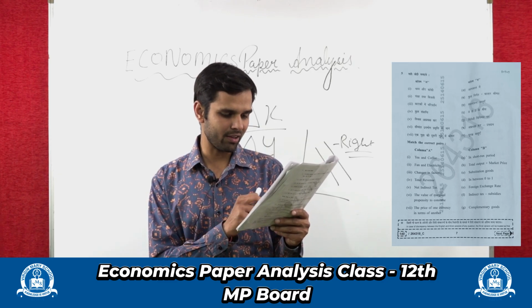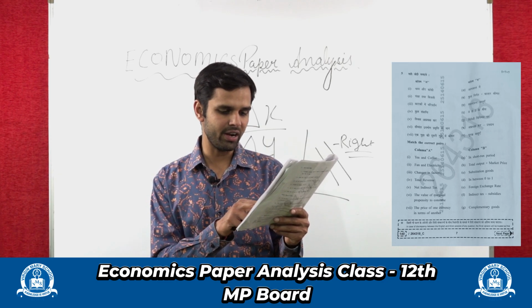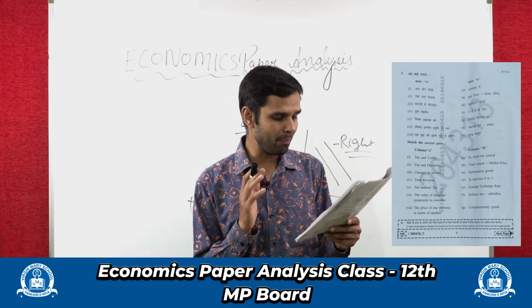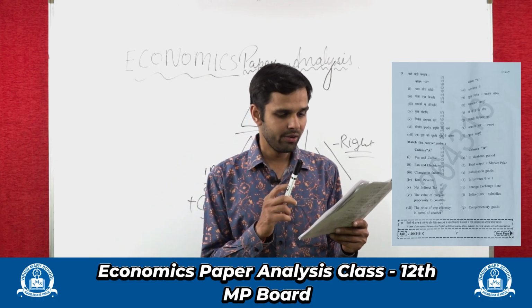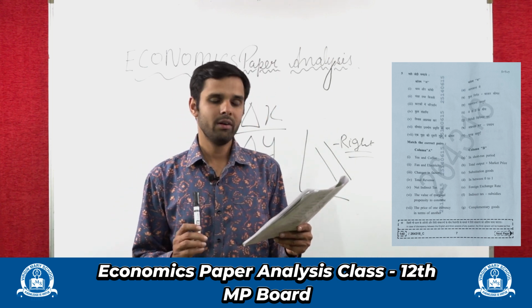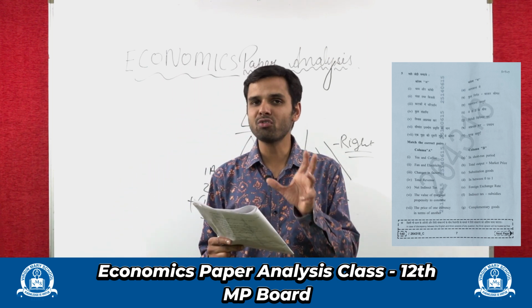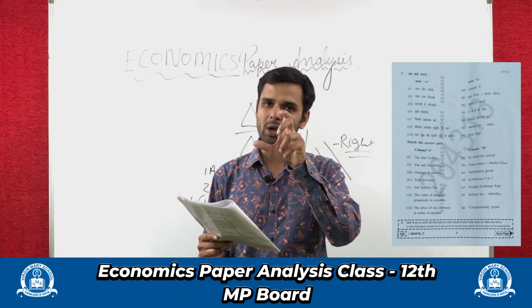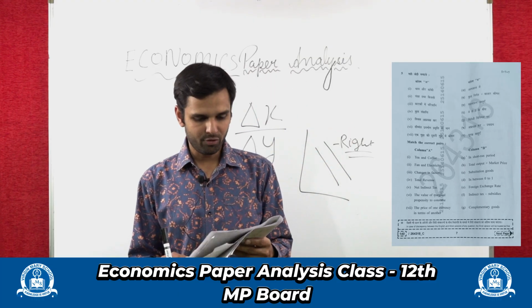The price of one currency in terms of another is the foreign exchange rate. Option E. Now, we have kept aside changes in factor. Now, option A is the only one left, and yes, this is right in the short run period. So suppose you are getting confused in any of the options like this, you can keep that aside for the last also.